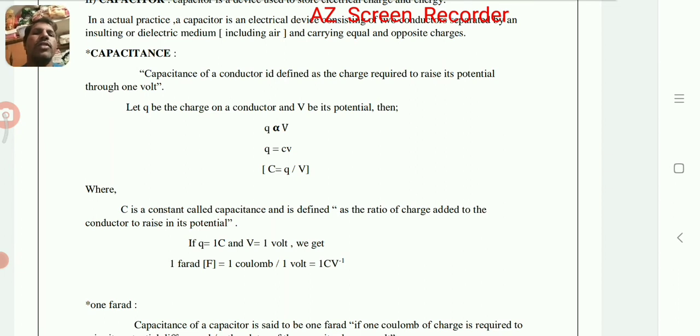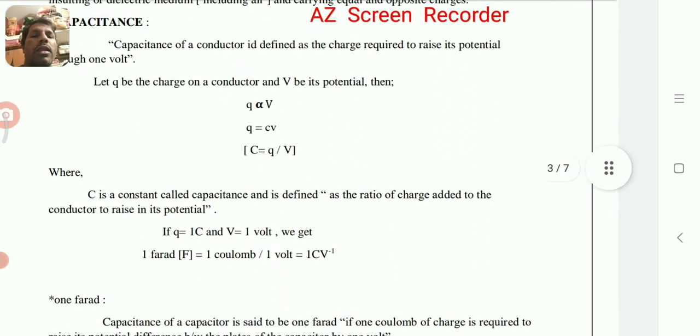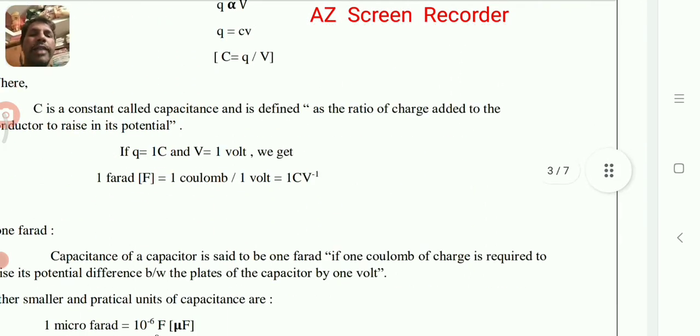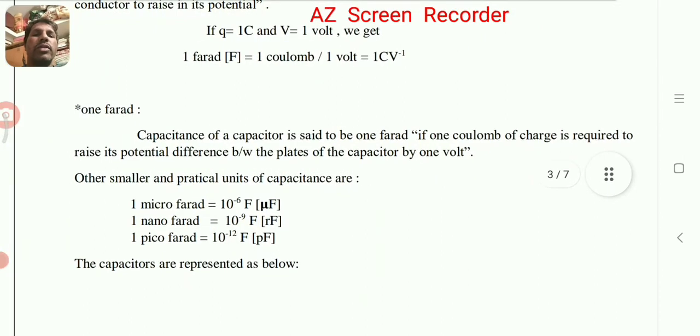That is the capacitance of the capacitor, given by the expression Q is proportional to V. We have to remove the proportionality, therefore we introduce a constant C, where C is called the coefficient of capacitance. Therefore C is equal to Q by V. And the SI unit to measure the capacitance of a capacitor is farad.